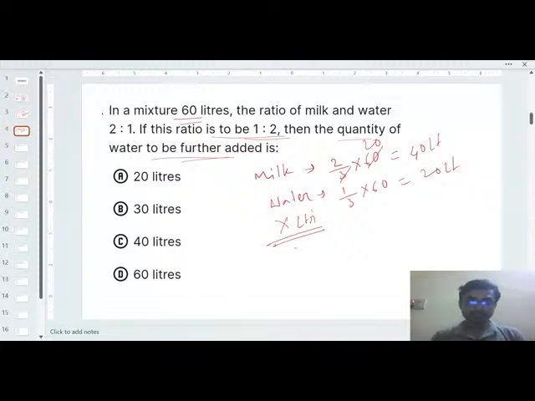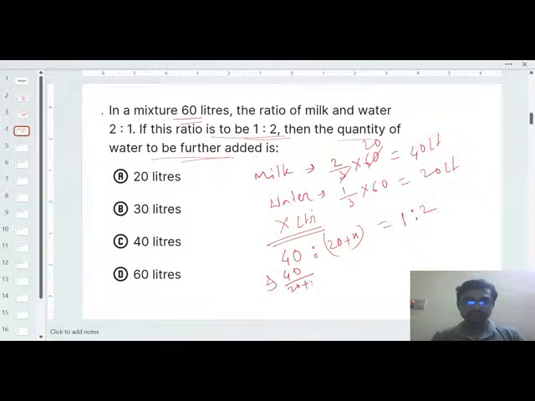So the new ratio is 40:20 plus x, that is the total quantity of new water. Equal to 1:2, that is given.